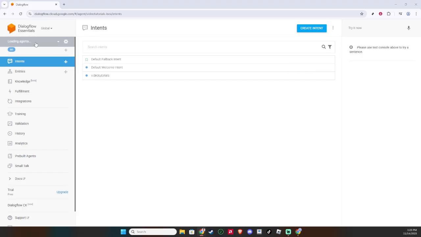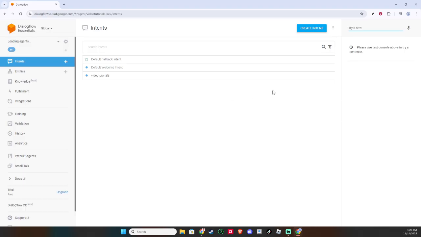First, you'll need to open your Dialogflow agent. If you're not familiar, the Dialogflow console is your control panel, the command center for creating your chatbot's conversational capabilities. Once you're in, have a look at the left sidebar. You'll notice there's an option labeled Intents. Go ahead and click on that.